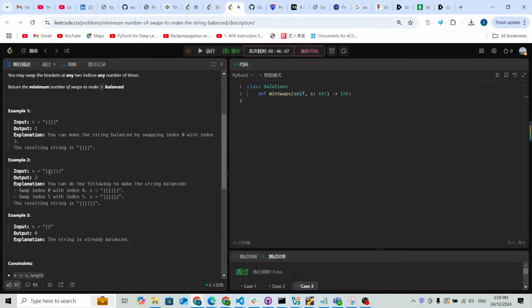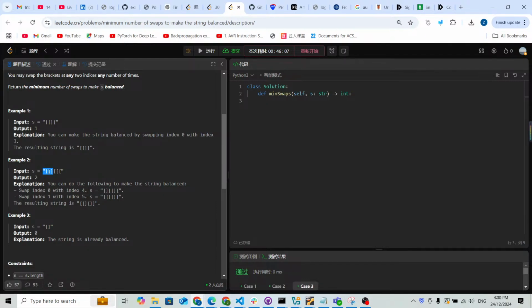For the second case, from the beginning we find 3 closing brackets before we find any opening brackets. This means definitely we're going to do some swap. So how many swaps? It depends on how many closing brackets from the beginning, because there's no opening brackets.